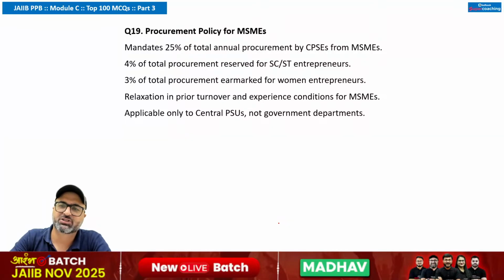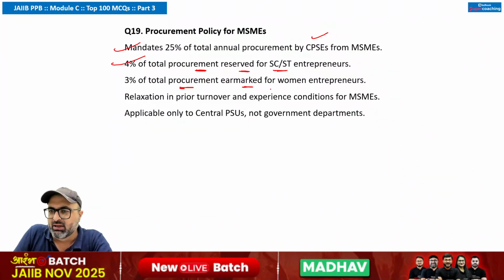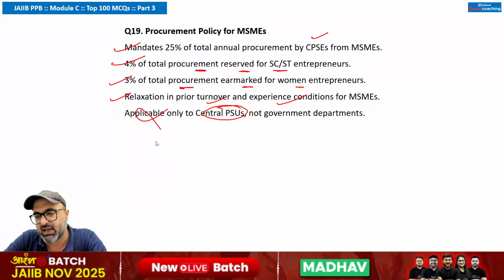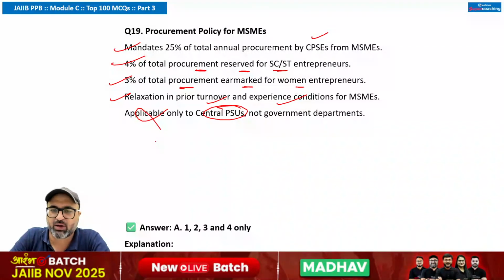Dekhna jara. Mandates 25% of total procurement by CPSE from MSMEs. That is correct. Agla point hai 4% of total procurement reserved for SC ST entrepreneurs. Correct hai. 3% of total procurement earmarked for women enterprises or women entrepreneurs. Correct. Relaxation of prior turnover experience conditions for MSME. Sir haan, bilkul relaxations allowed hai. Applicable to central PSUs. Aisa kuch nahi hai sir. It is applicable to central ministries and PSUs, not only to PSUs. Theek hai ji, clear ho gaya point. This is A option. 1, 2, 3, 4 are correct.